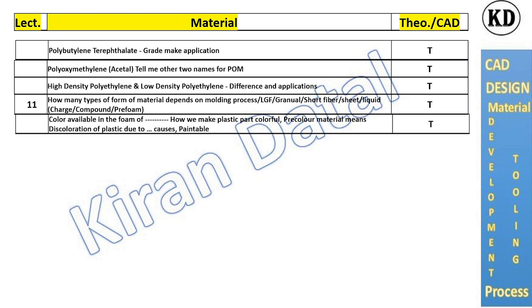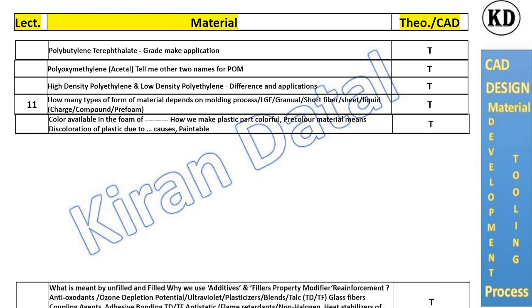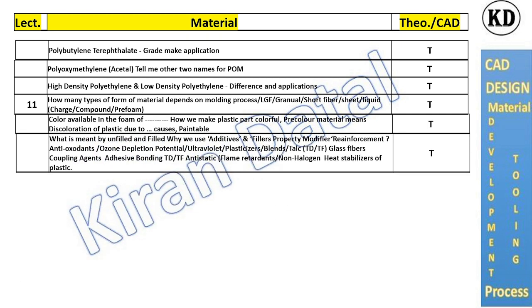Colors are available in plastics in the form of pigment, master batch, powder. Other is unfilled and filled. Those are the important topics in materials, specific to material selection.